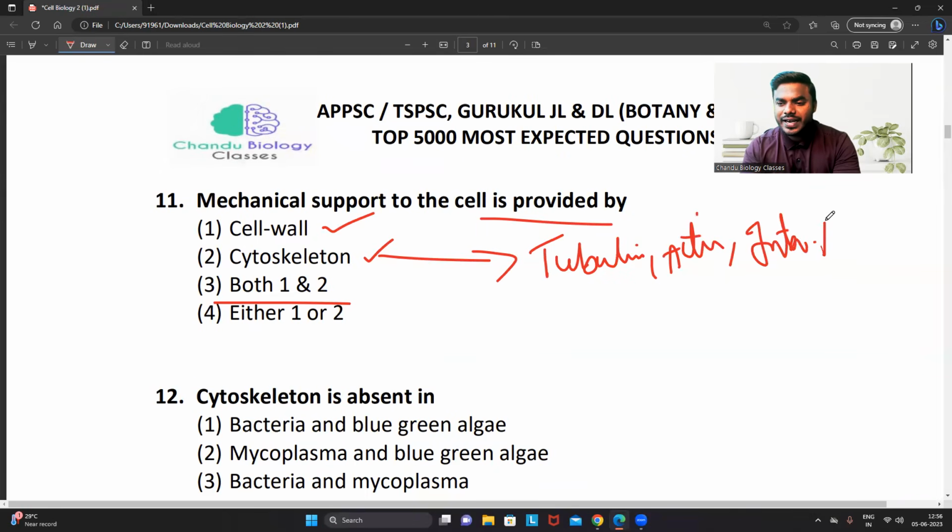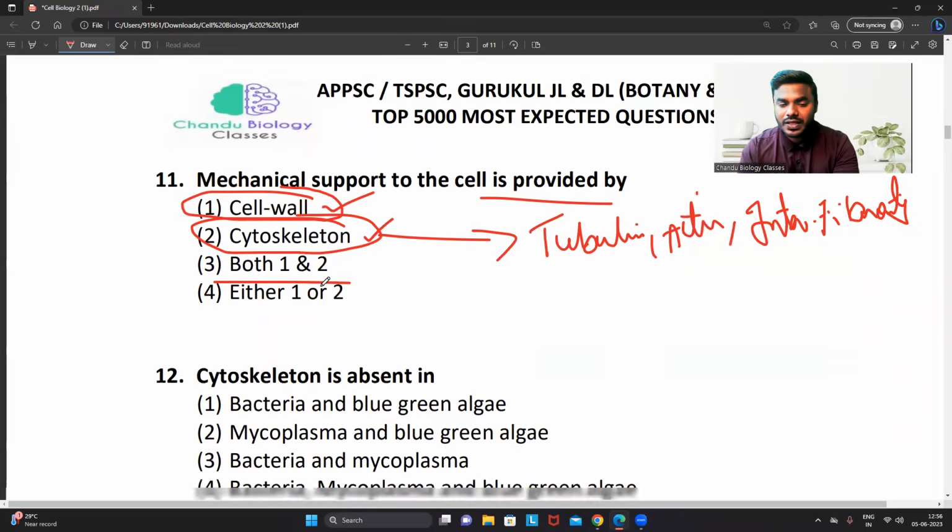Cytoskeleton contains intermediate filaments. They are required for the structural support. They are required for the motility also. They will perform multiple functions. Among those, one of the major functions is the mechanical support. So what is my point? Mechanical support of the cell is provided by the cell wall also, as well as the cytoskeleton also. Not to get confused with that point.